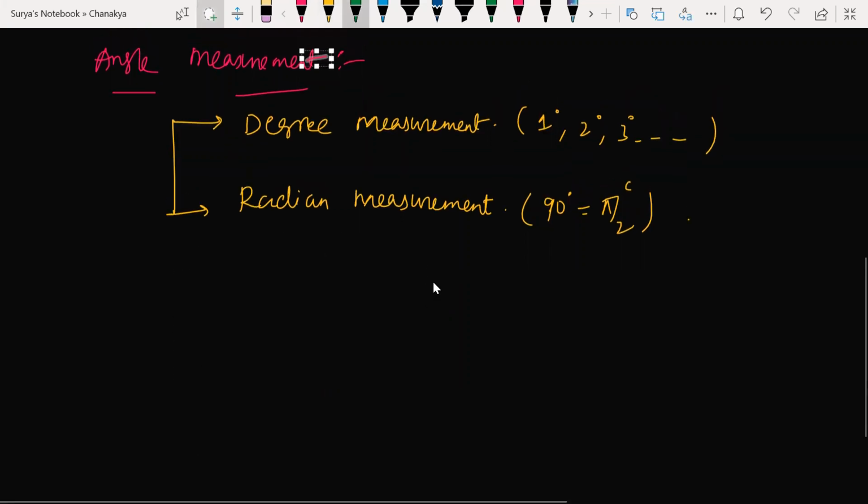What are the different ways of measuring an angle? Degree measurement, and at the same time, radian measurement. This is the basic measurement of an angle.